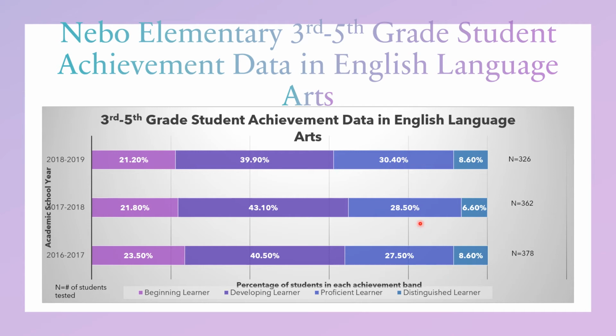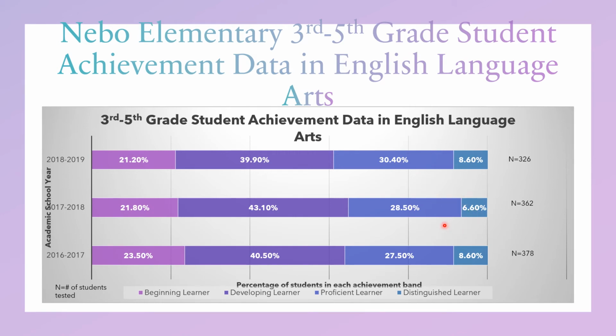We took a dip here in 2017-2018. We had less students performing proficient or distinguished. And then in the 2018-2019 school year, we did make some gains, and we had about 39% of our students performing in the proficient or distinguished range. So we were making growth. We did have an overall school drop here in 2017-2018.